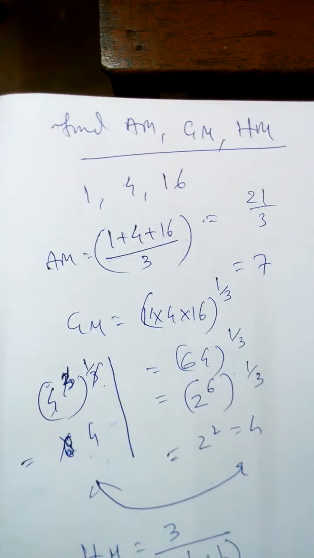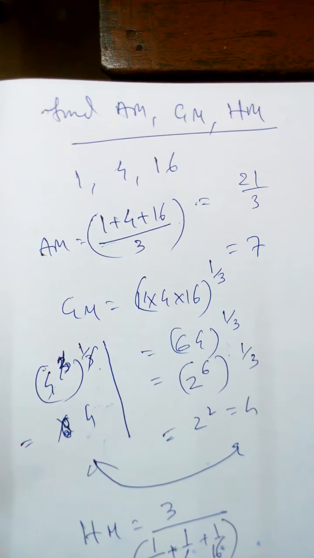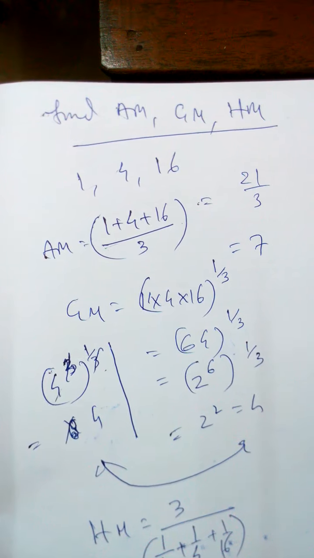So you have got AM is 7, GM is 4, and HM we have found. So this is the concept of AM, GM and HM.